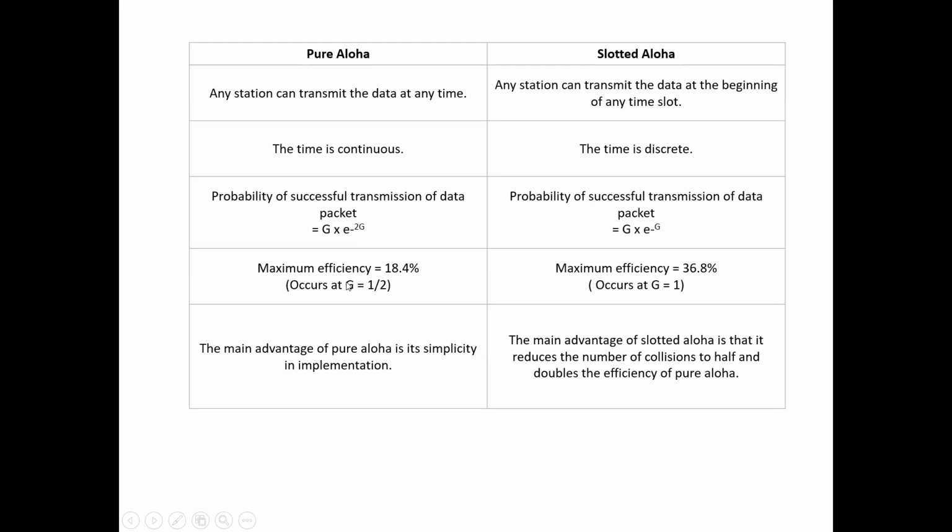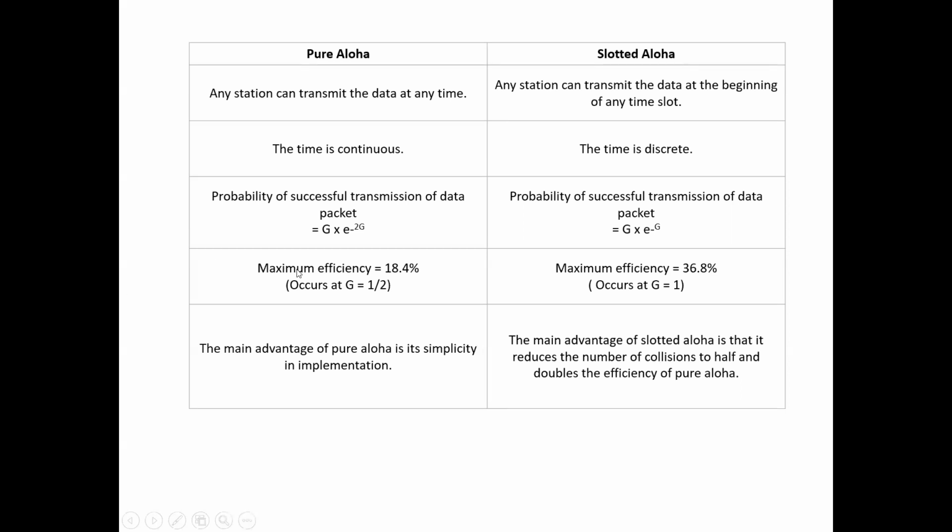So maximum efficiency of pure aloha occurs at G equal to 1 by 2. So that is equal to 18.4 percent. Maximum efficiency of slotted aloha occurs at G equal to 1. So that is 36.8 percent. Here G means the number of stations willing to transmit the data.